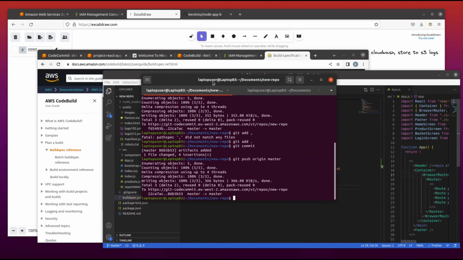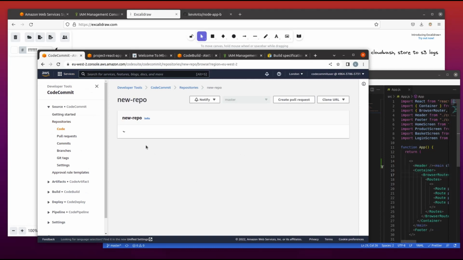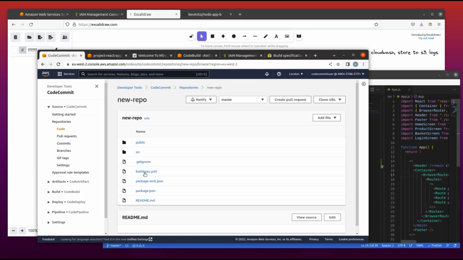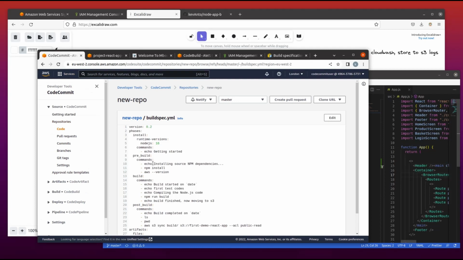Let's verify that. We select the build spec file to view the modification that has been made, and here we have the artifact and the build file, everything, so we can start the build.